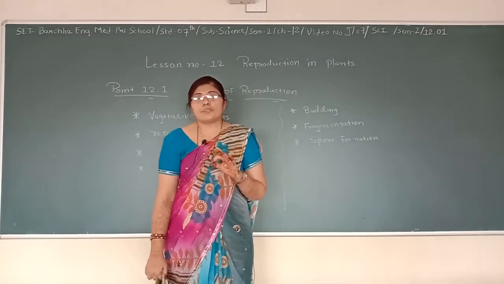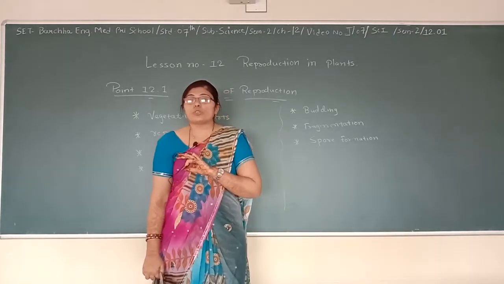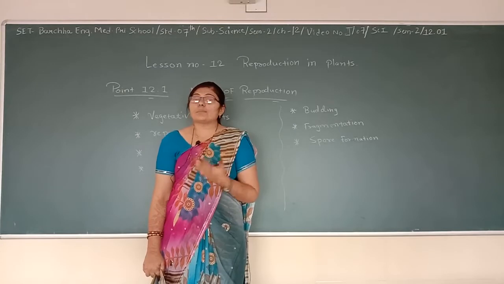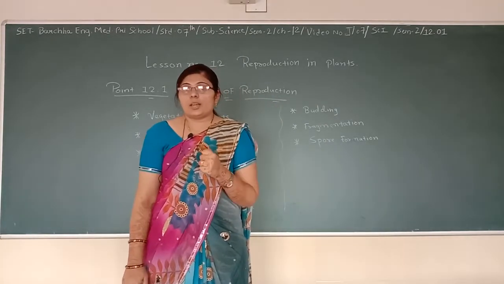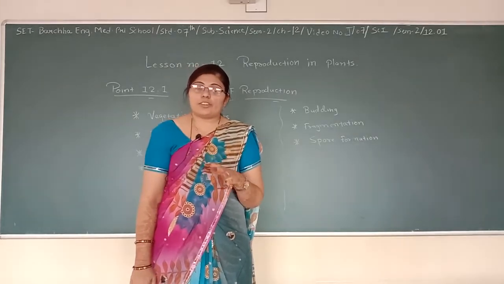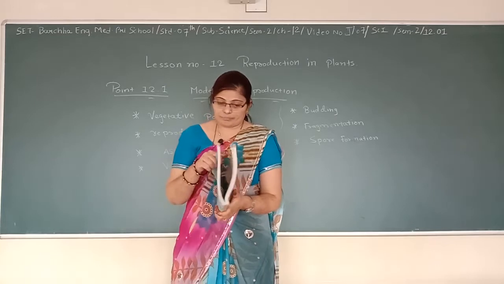The main difference between the two is that in asexual reproduction there is no seed. For example, banana does not grow from a seed. Sexual reproduction requires a seed, for example mango, watermelon, etc.